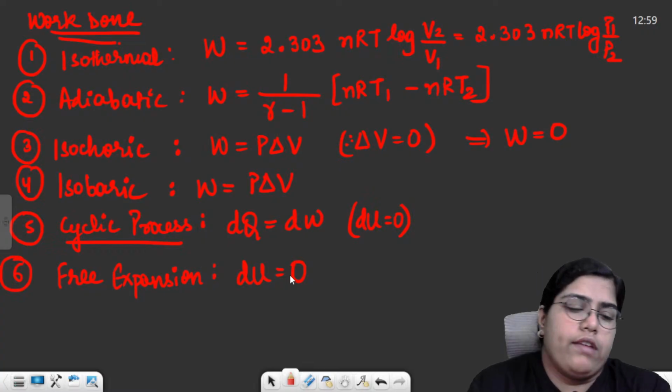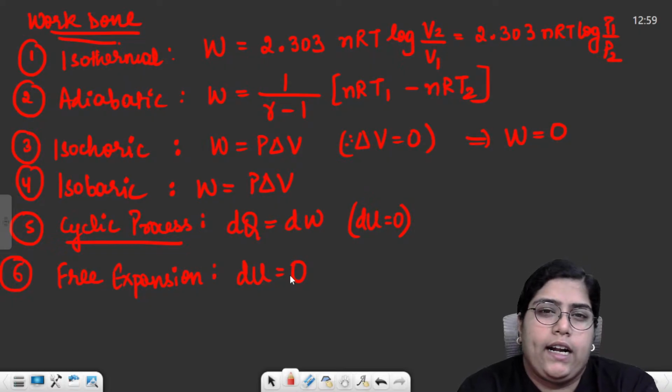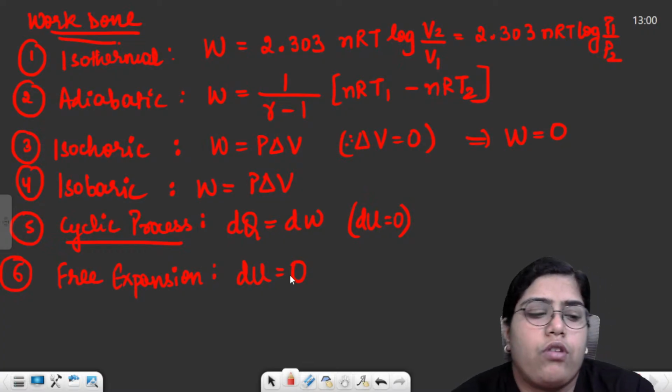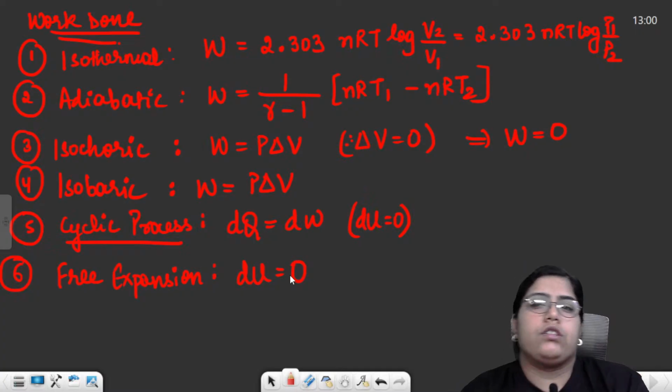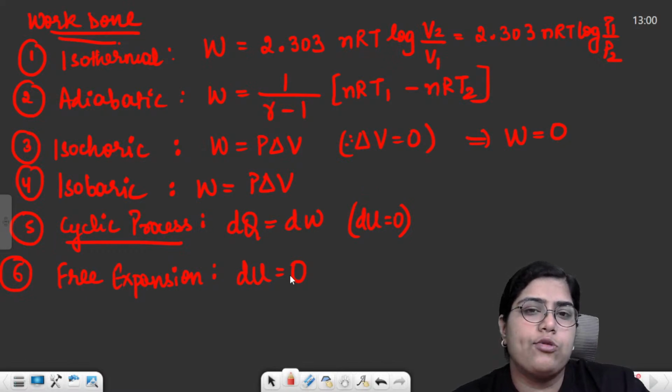So today we discussed almost 10 to 12 chapters, and we are just left with 2 chapters from your class 11 syllabus, that is oscillations and waves. We'll cover them in the next class. For these, you just need to remember the formulas.